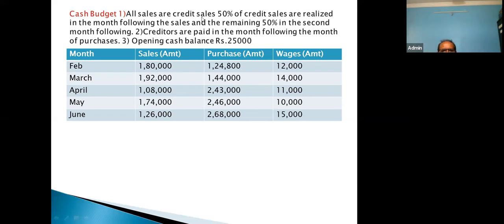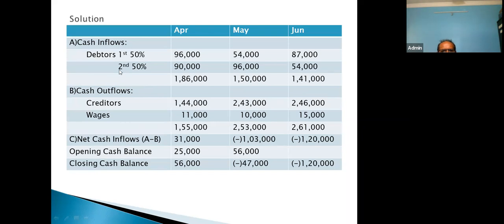Look at this information: remaining 50% in the second month following. So we have been giving a 2-month credit period for 50%. So this 90,000 will be collected in the month of April. Now look at the answer part. In the second installment, February 50% we will receive in the month of April, 90,000.